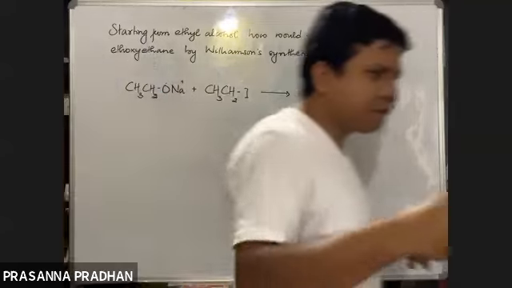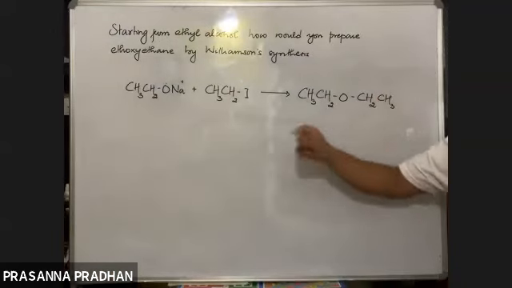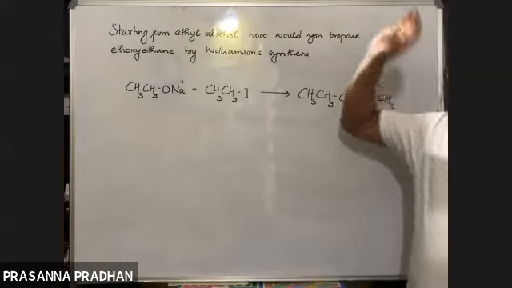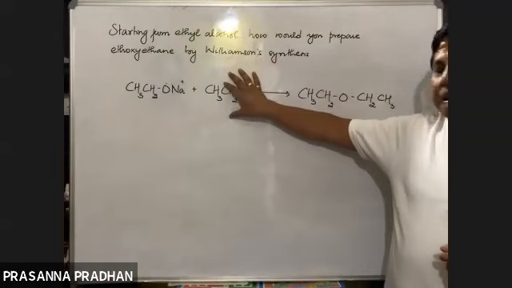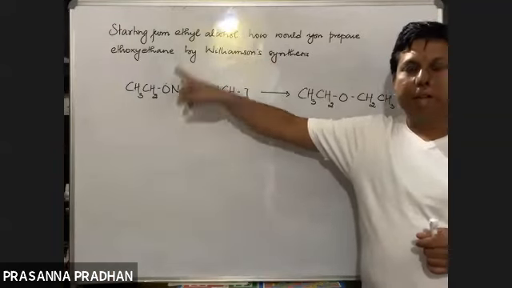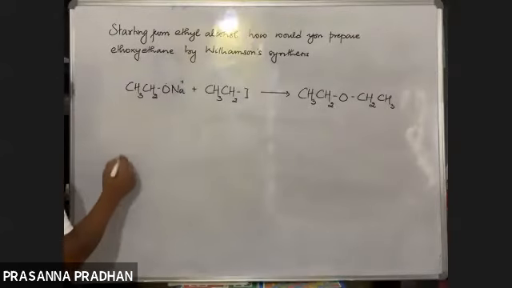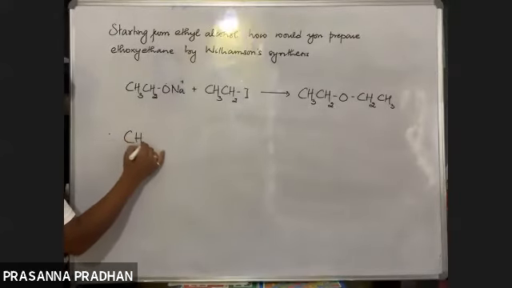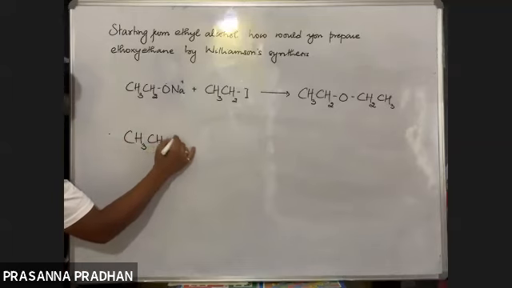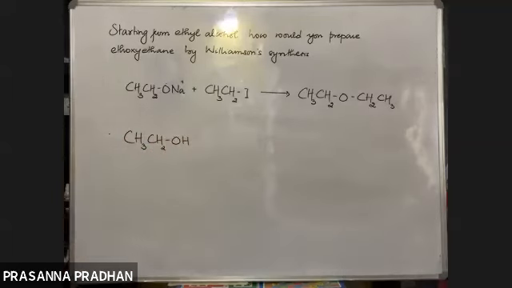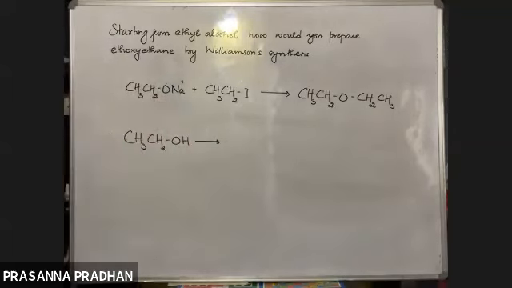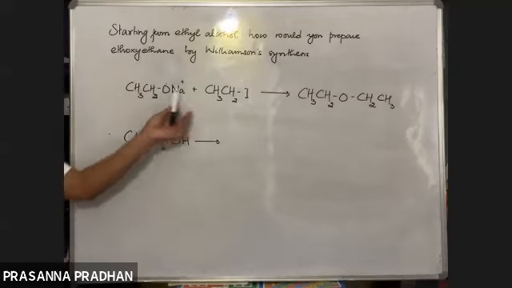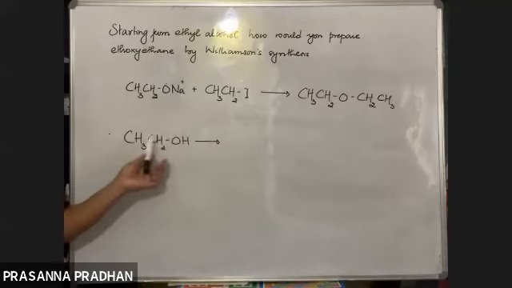But the question has a bit of a twist. The question says starting from ethyl alcohol. How are you going to prepare this compound? Now I know in order to prepare this compound, I need ethyl halide and ethoxide ion. What is the starting compound given? The starting compound given is ethyl alcohol. So these two are required by Williamson synthesis. That means I need to first prepare this one and this one starting from ethyl alcohol.